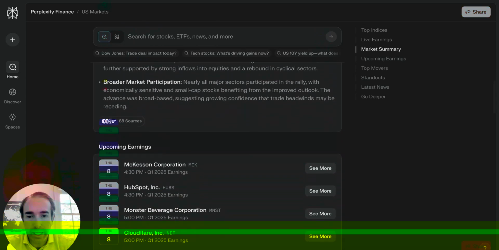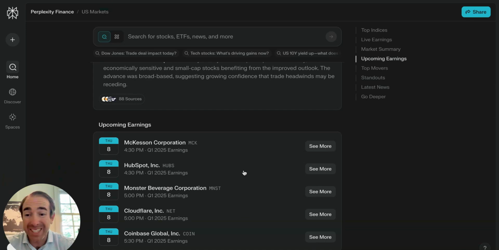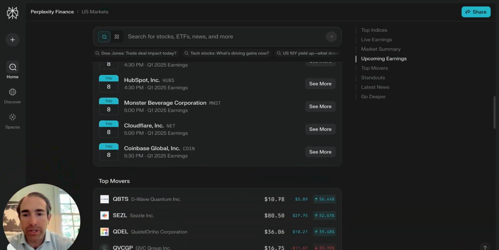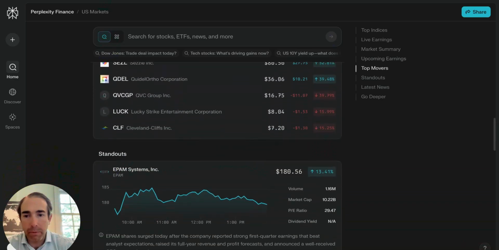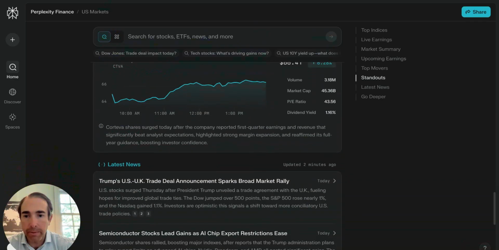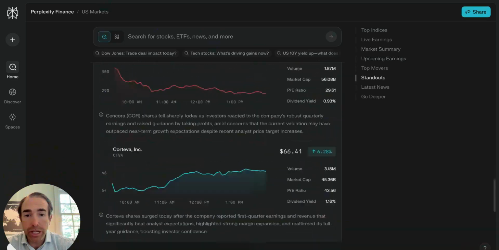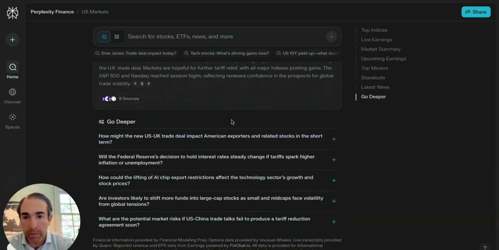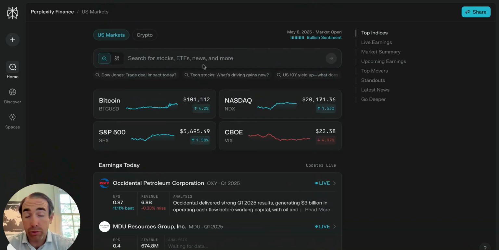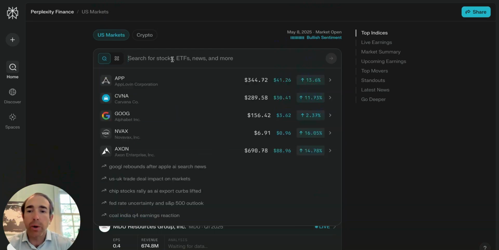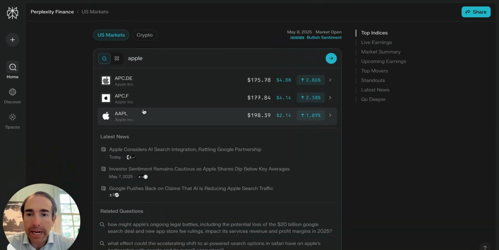You can see upcoming earnings. Now, the cool thing about earnings, which I'll show you on some of these calls, is as the earnings are happening, you can see the information that's going on there. Quick top movers, standouts, everything of that nature. So now, latest news, and you can go deeper on the market right now. You can search just right now about what's going on, and there's a bullish sentiment up here, which is very interesting.